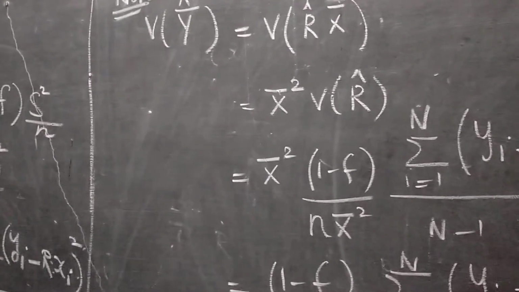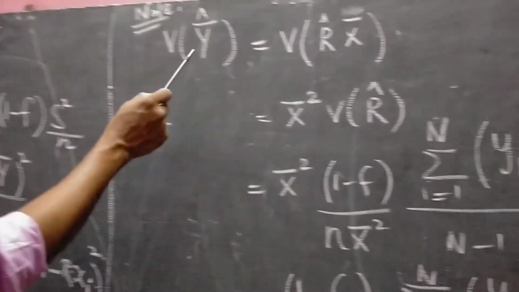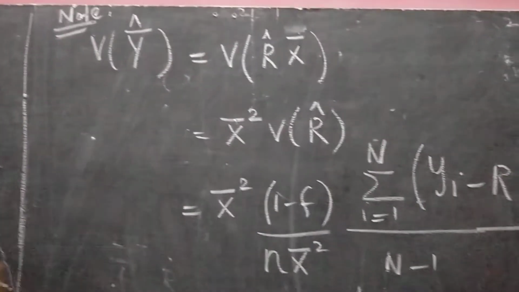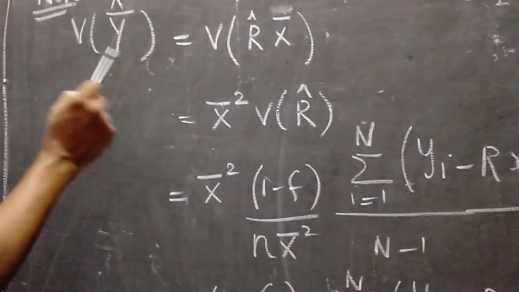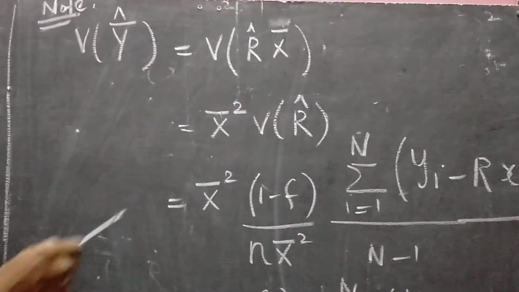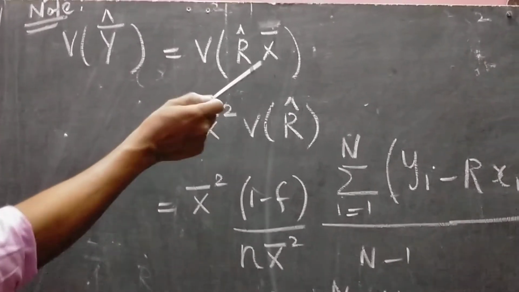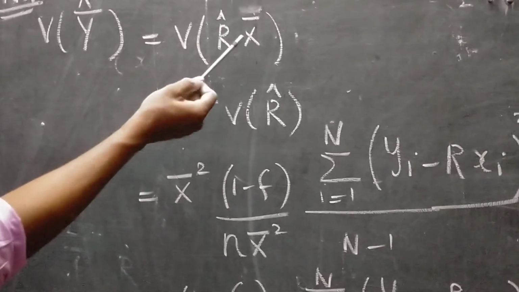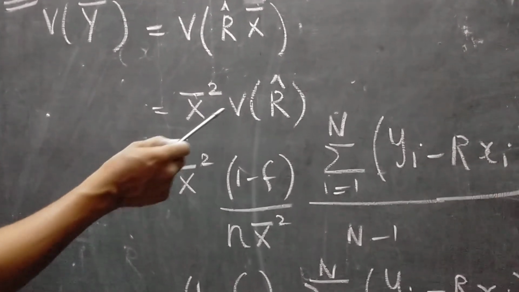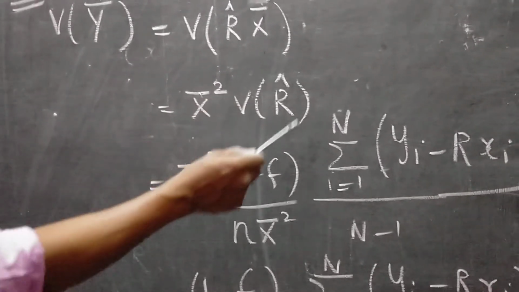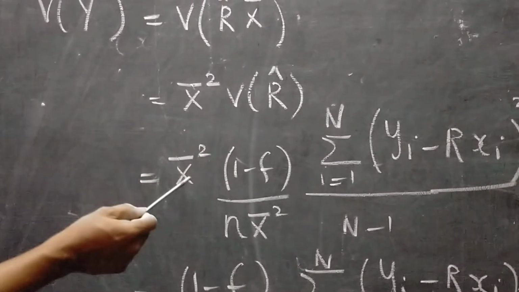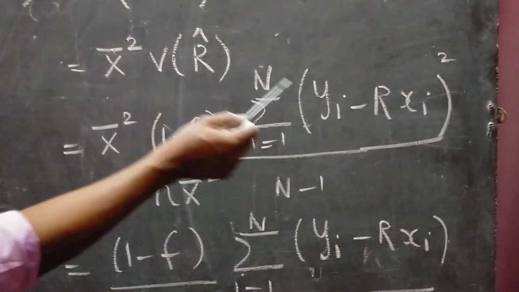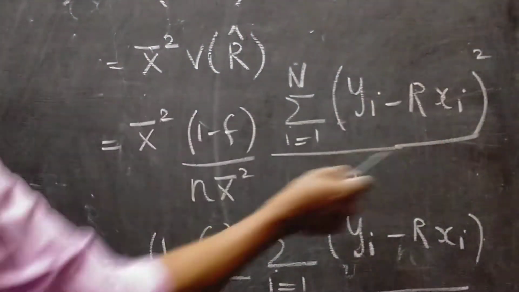Sometimes we may be asked to find the variance of y bar cap by using the ratio estimator. So I continue this with this theorem. Variance of y bar cap is nothing but variance of r cap into capital X bar. Here capital X bar is the population mean of the auxiliary variable, so this is a constant. We take the constant outside of the variance, so it will be capital X bar square into variance of r cap. Variance of r cap we have already derived in the theorem. So capital X bar square into (1 minus f) divided by n into 1 by capital X bar square, summation i equal to 1 to capital N, (yi minus r into xi) whole square by capital N minus 1.